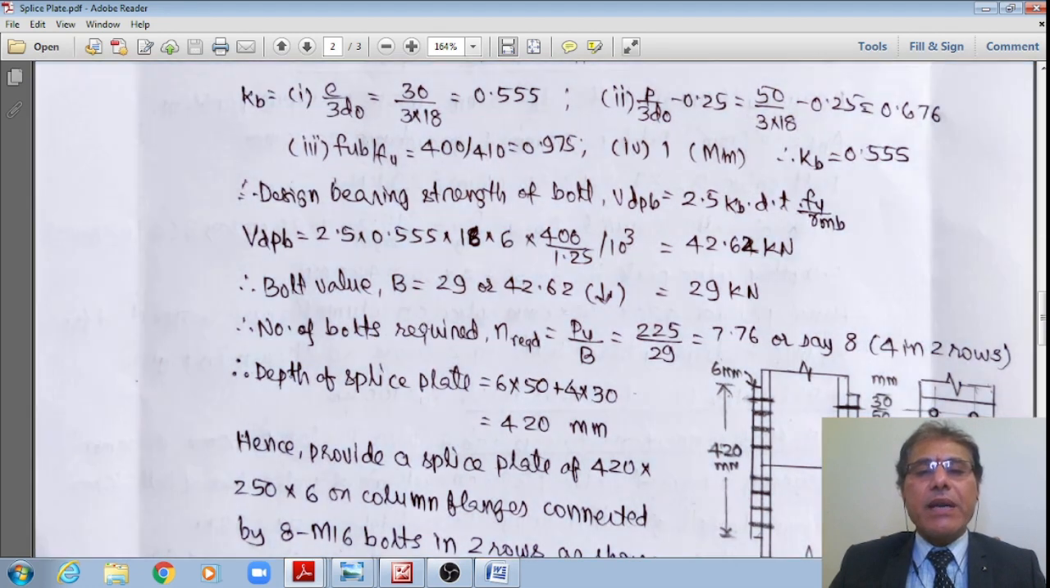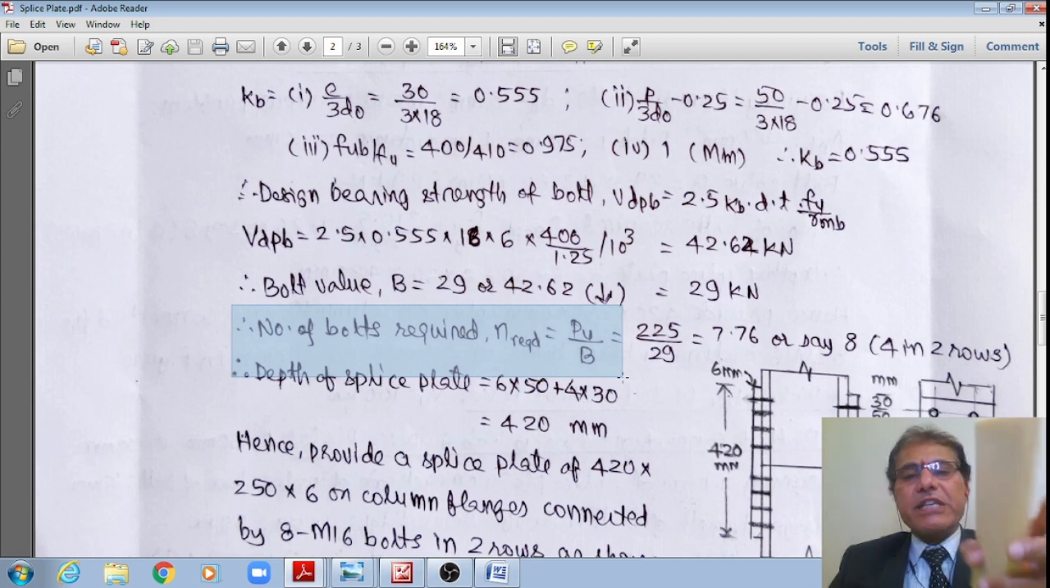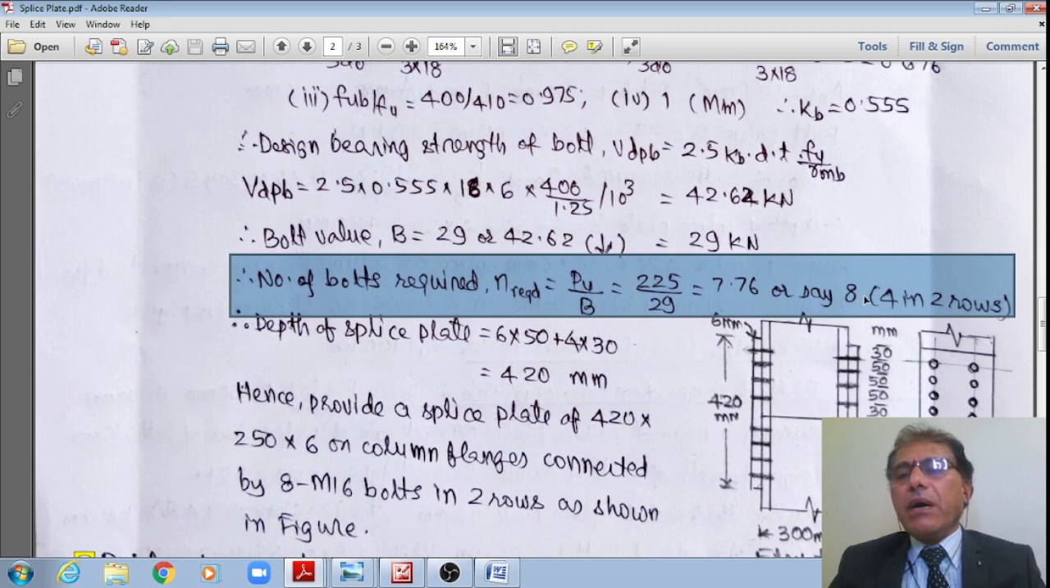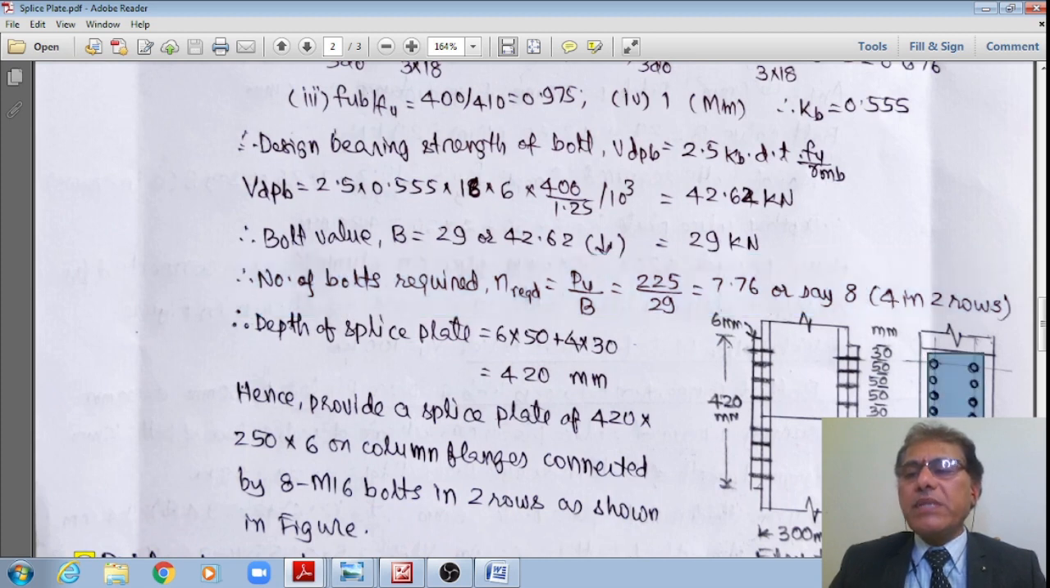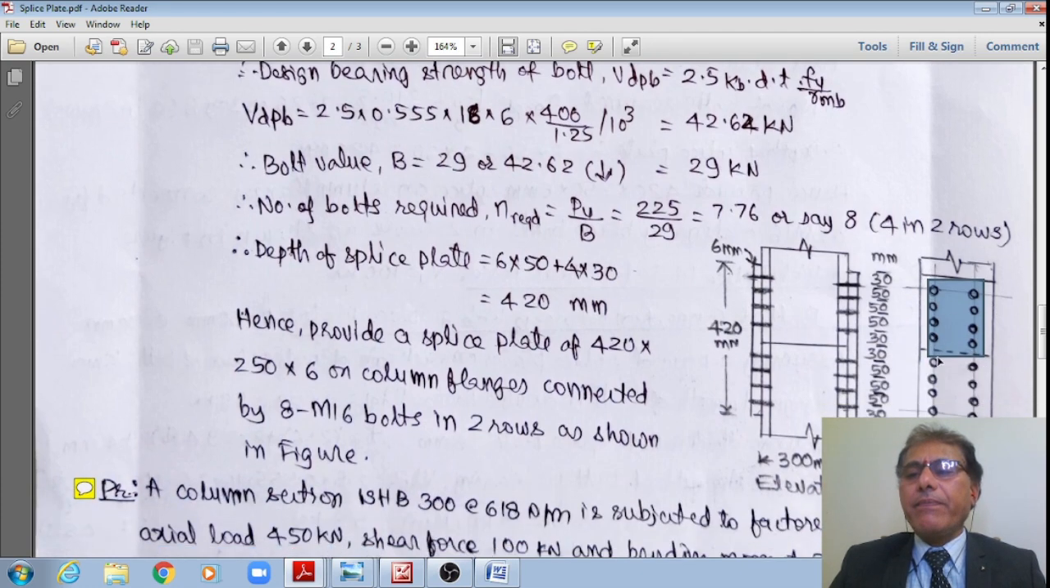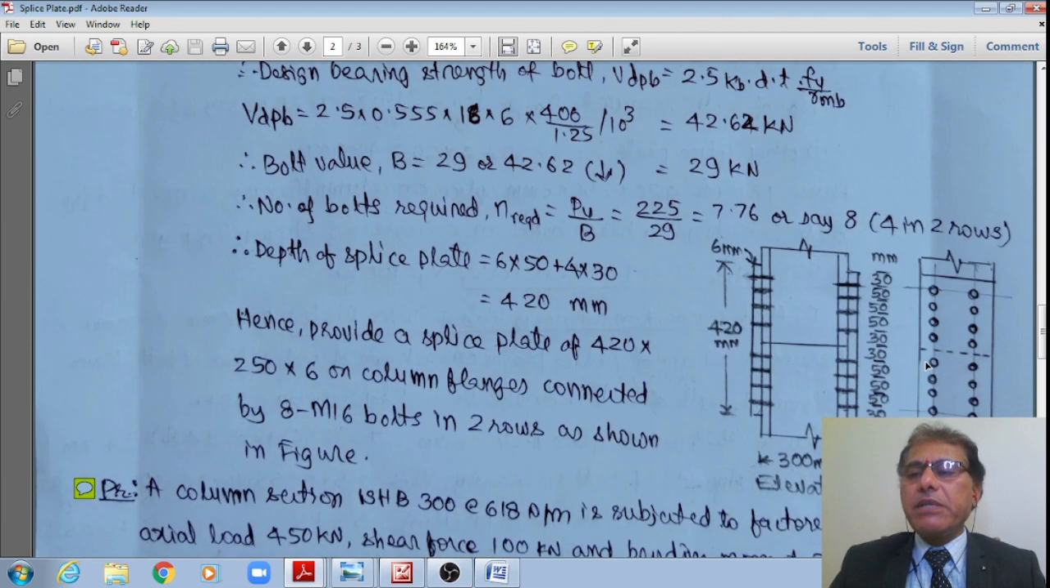Hence, the number of bolts required, N required, is equal to the load transmitted by the splice plates divided by the bolt value, 225 divided by 29, say 7.76, or say 8 numbers, which generally we will be providing in 2 rows. Just now already shown in the figure, in 2 rows like this, right? Therefore, that divided by 2 means 4 bolts in each row as shown here in the schematic, on either side of the joint. Please make a note, students.